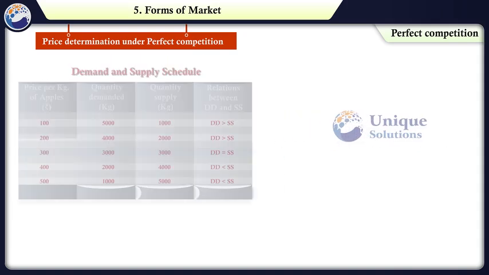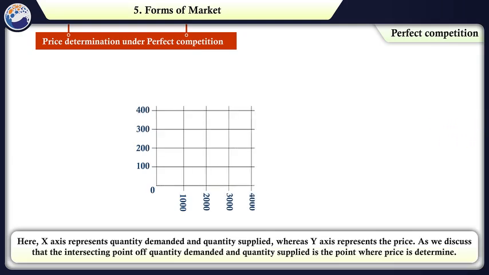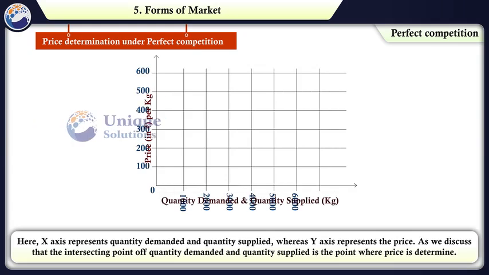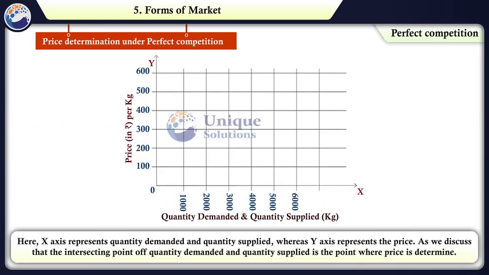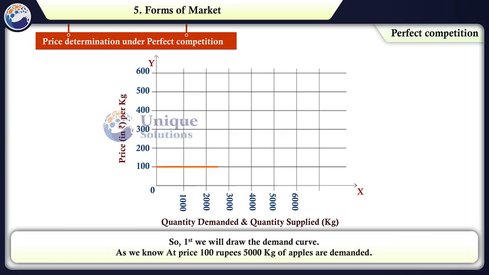Let's understand the process of price determination by the following figure. Here, the x-axis represents quantity demanded and quantity supplied, whereas the y-axis represents the price. As we discussed, the intersecting point of quantity demanded and quantity supplied is the point where price is determined. So, first we will draw the demand curve.